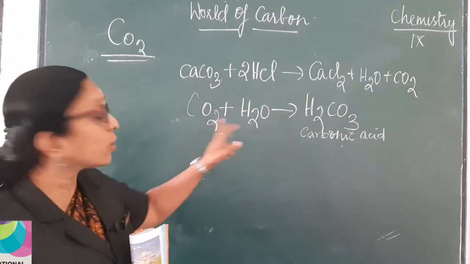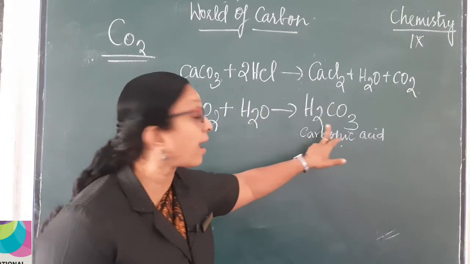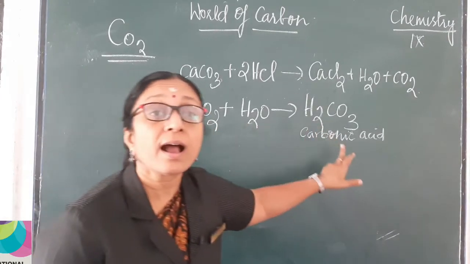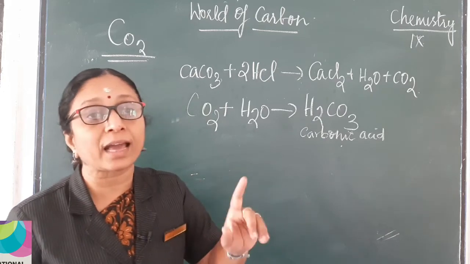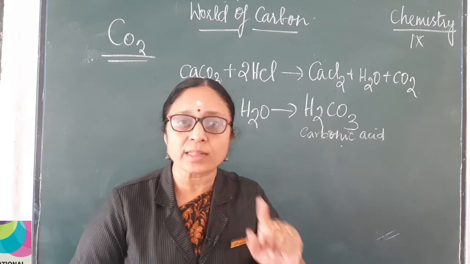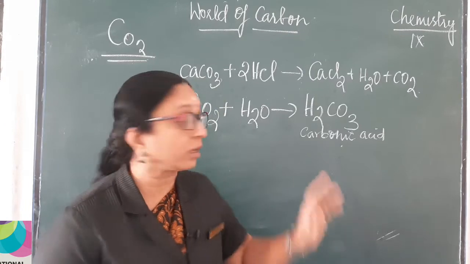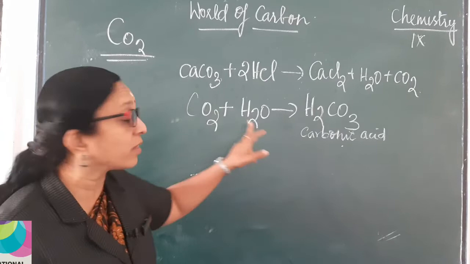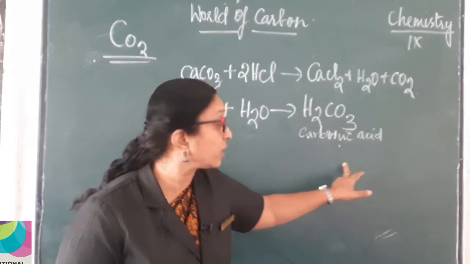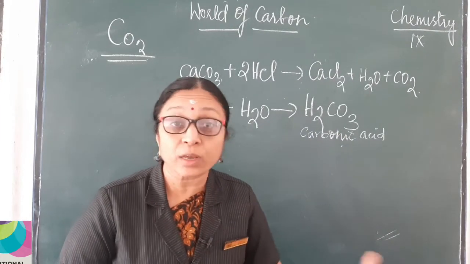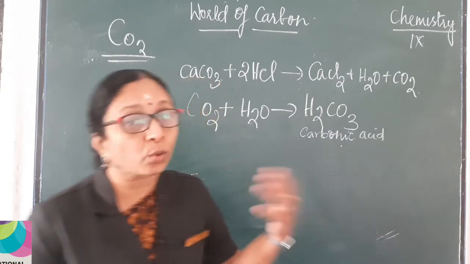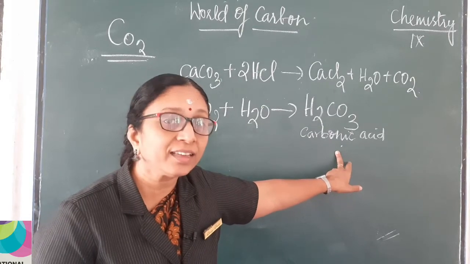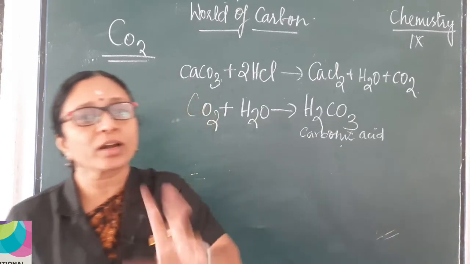So, the aqueous solution of carbon dioxide is always acidic. Okay? It is not alkaline. By now, you should know what is an acidic and what is an alkaline solution. So, the aqueous solution of carbon dioxide is acidic. Why? Because CO2 plus H2O gives H2CO3, which is carbonic acid. So, think of the soda water. The soda water we drink is actually carbonic acid. So, is it healthy? Think twice before you consume soda.